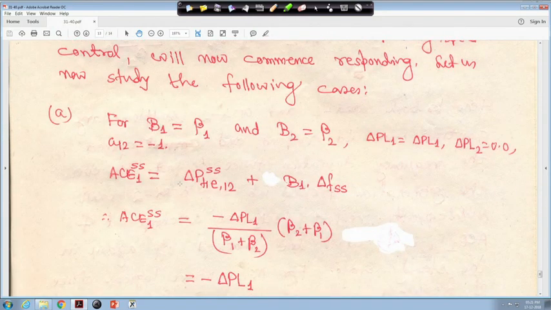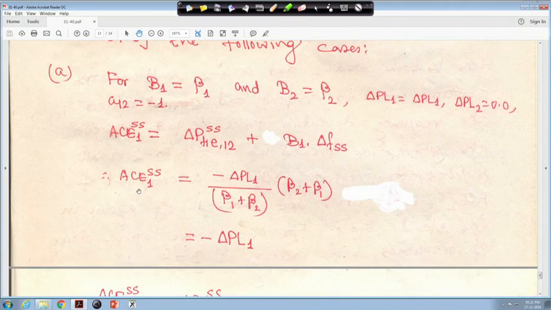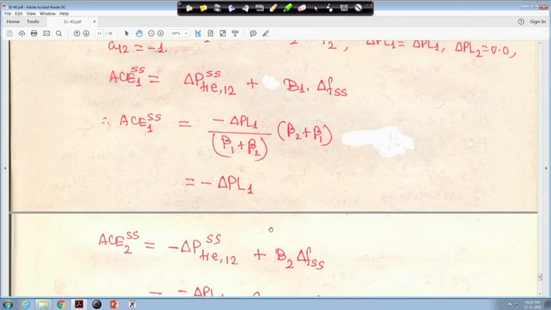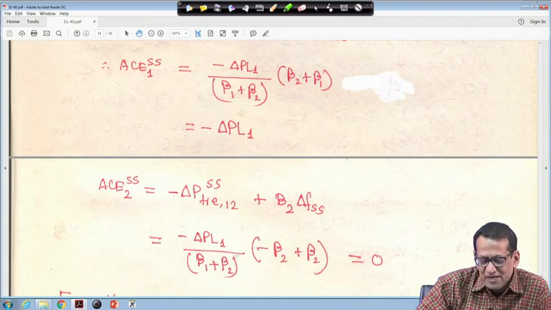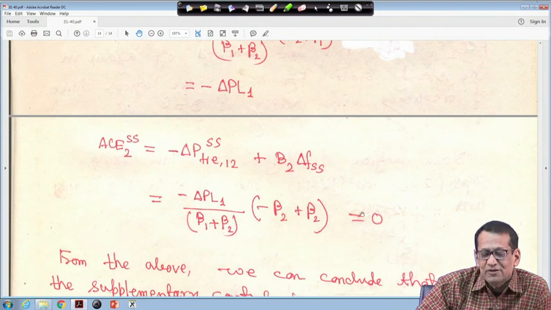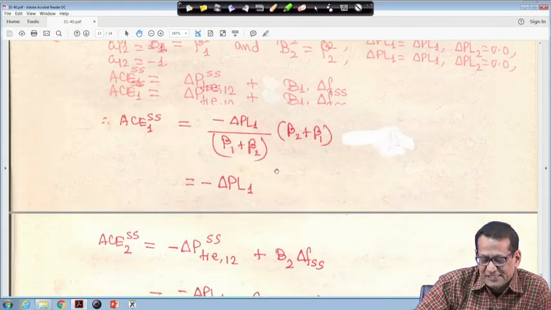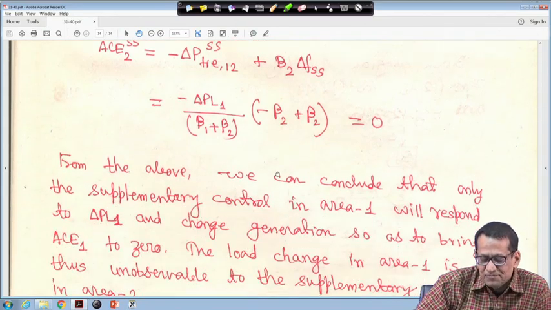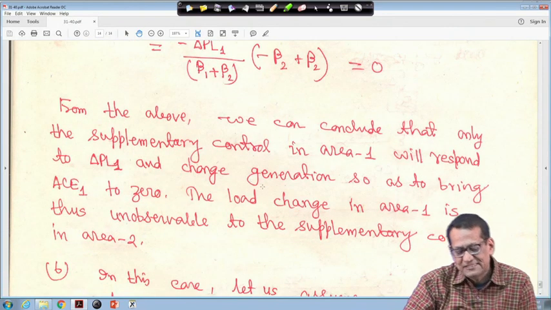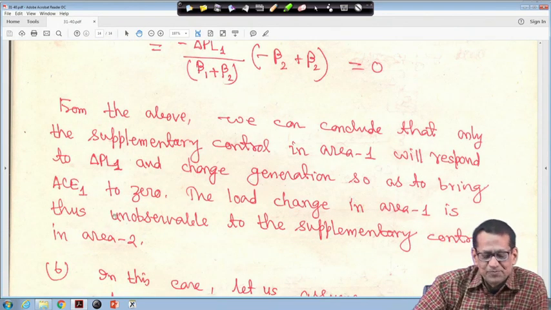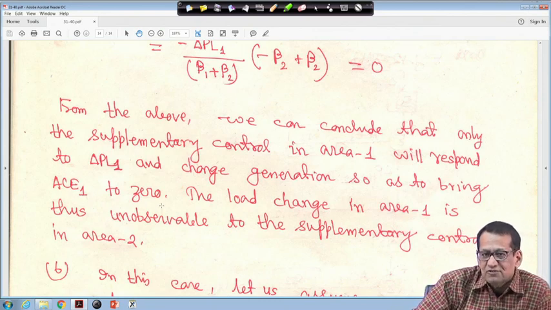Now, the second case, which I already explained: ACE1 at steady state will be minus delta PL1, and ACE2 SS will become 0, right. These two things I just derived. So, from the above we can conclude that only the supplementary control in area 1 will respond to delta PL1 and change generation so as to bring ACE1 to 0, that is, the area control error to 0.